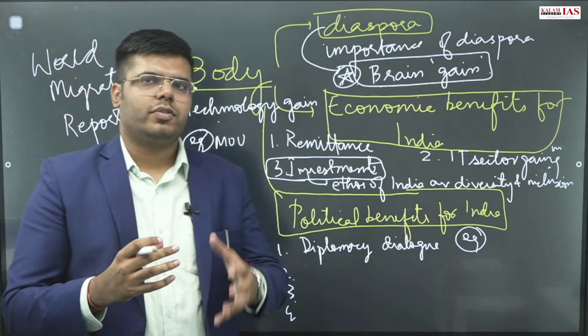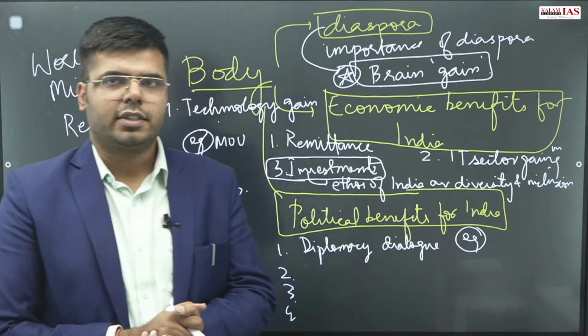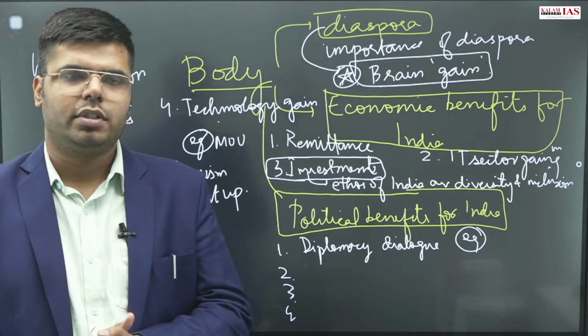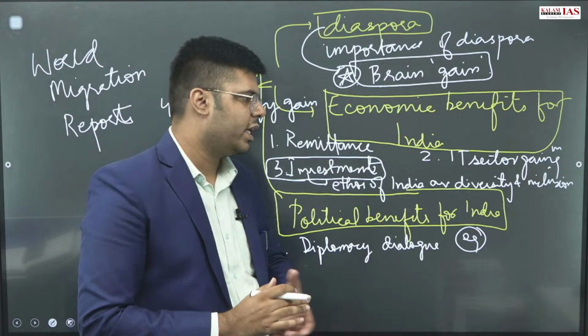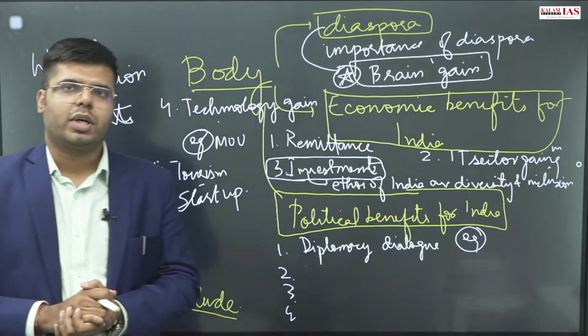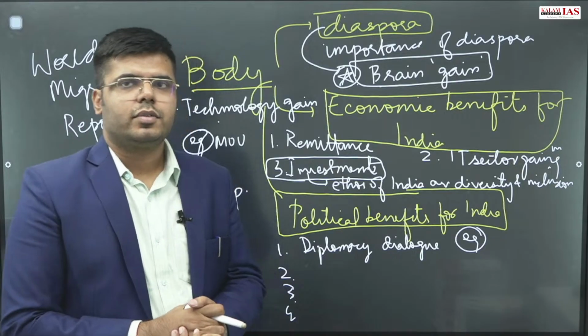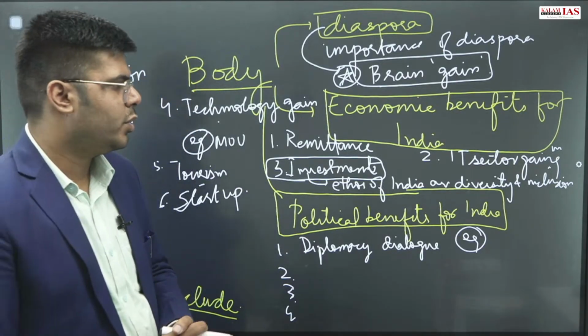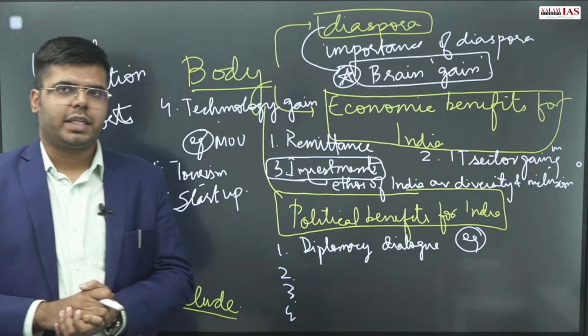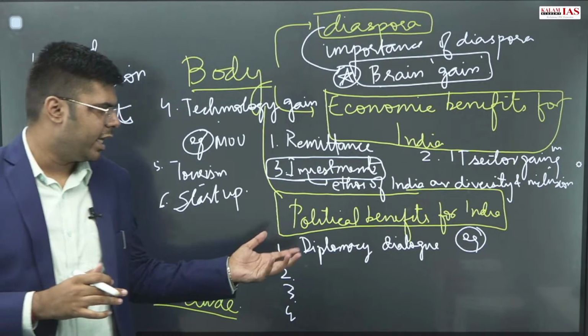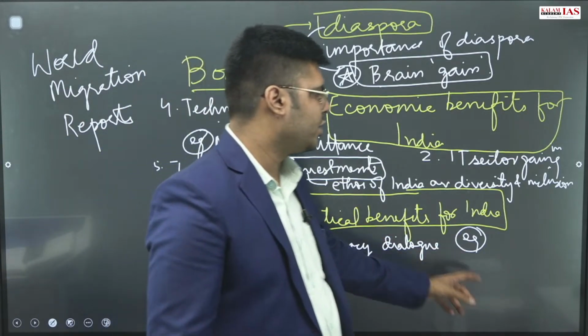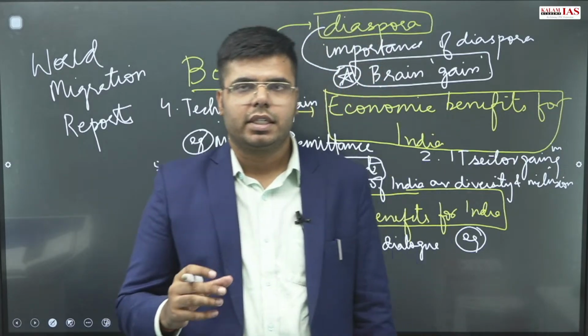A lot of foreign affairs thinkers and experts attribute the Indo-US civil nuclear deal to the diaspora's pressure or influence in the higher lobby of US decision makers. So this is the benefit, and you will also have to mention examples to make your arguments credible.